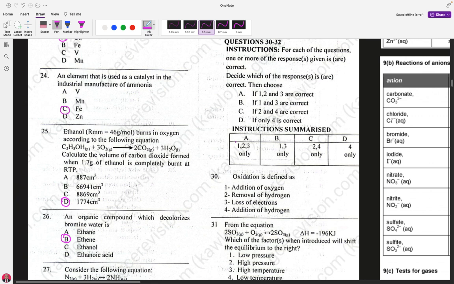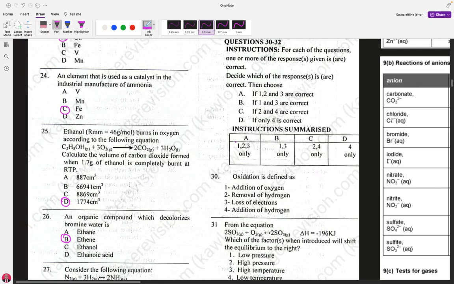Number 30. Oxidation is defined as what? You should know from your previous knowledge of oxidation and reduction that oxidation can be defined as loss of electron. Oxidation can also be defined in terms of oxidation number. You can say it is an increase in oxidation number.